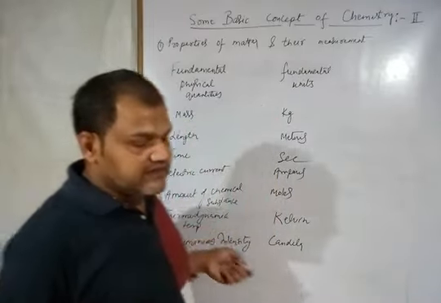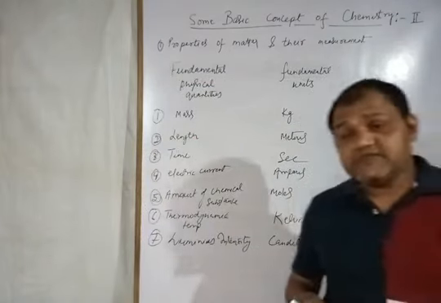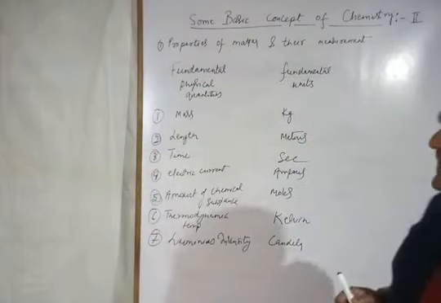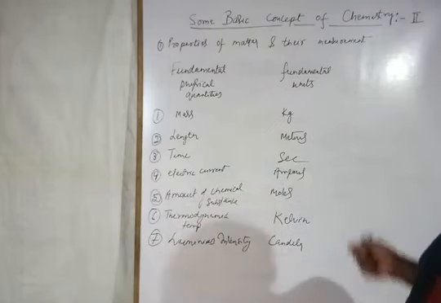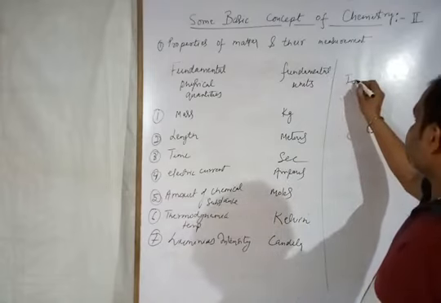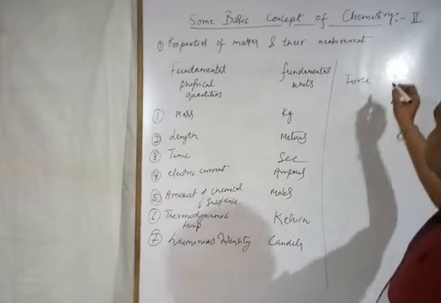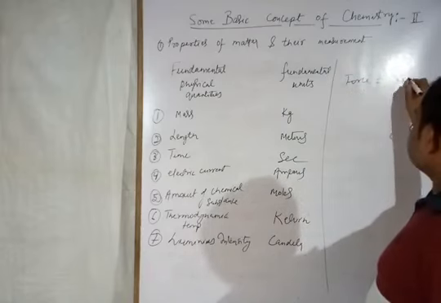Apart from these, all other physical quantities are known as derived quantities, and their units are known as derived units. Suppose I am taking the example of force. Force we can define as mass into acceleration.